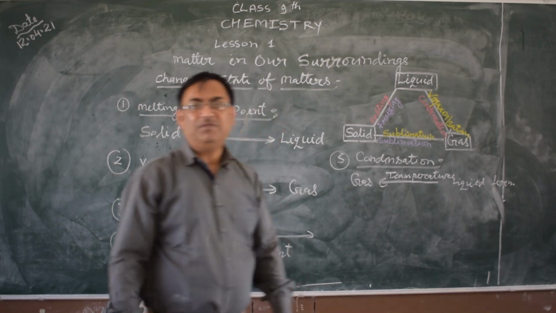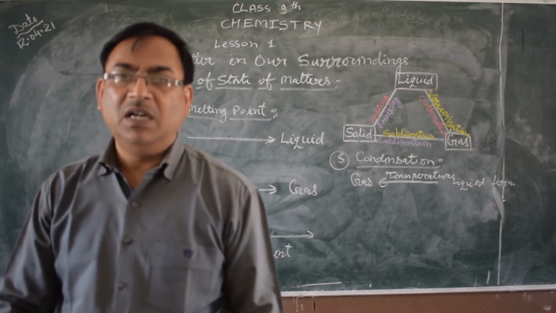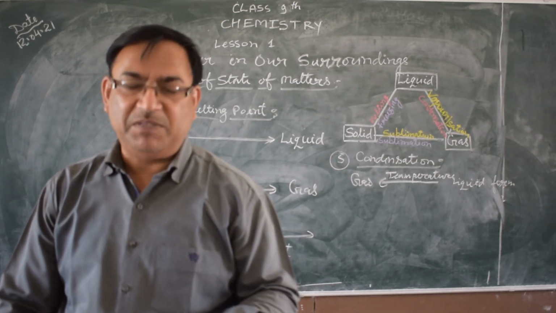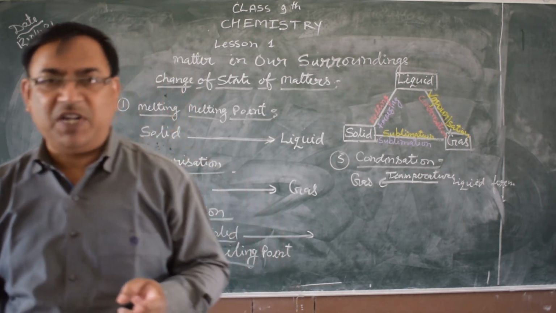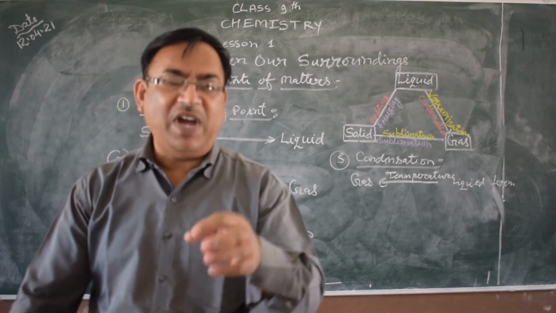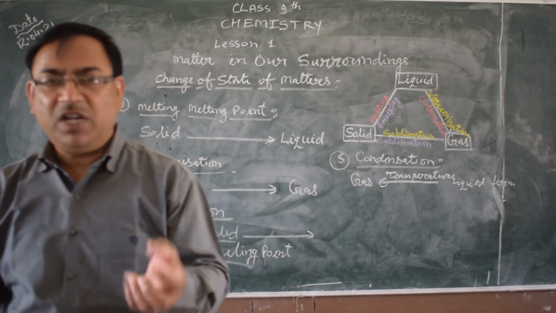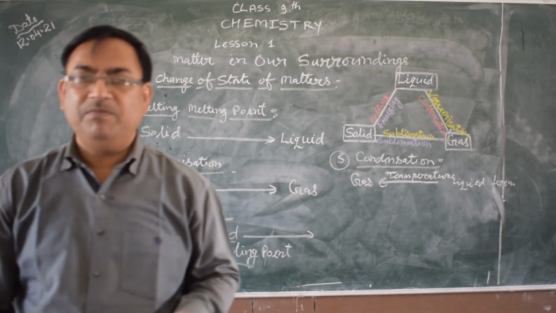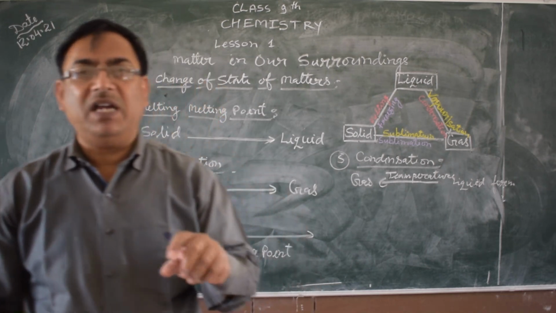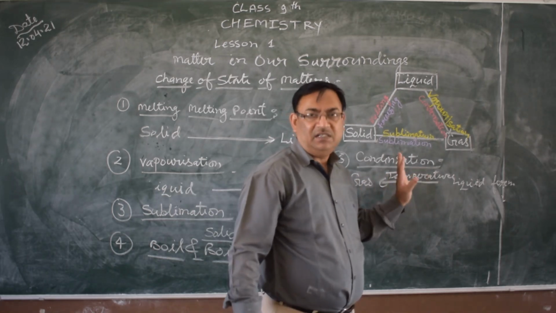For example, in the winter season, when the temperature of the atmosphere decreases, the atmospheric water is converted into fog, dew, and rain drops. This conversion is condensation.